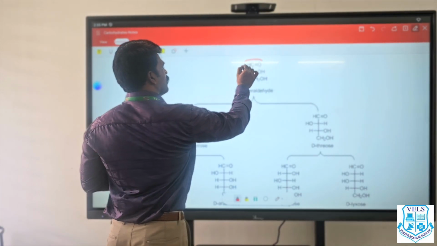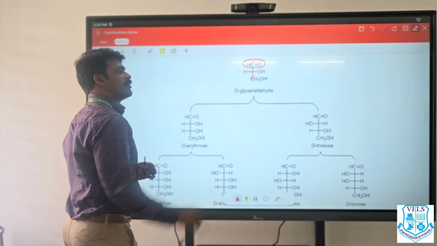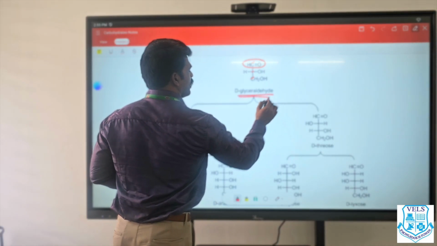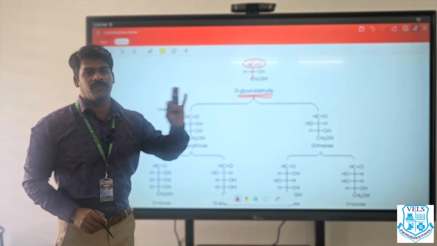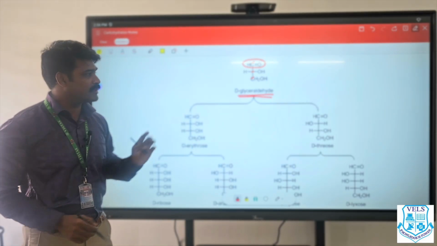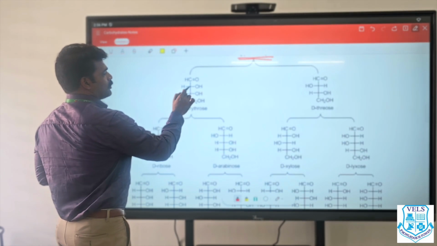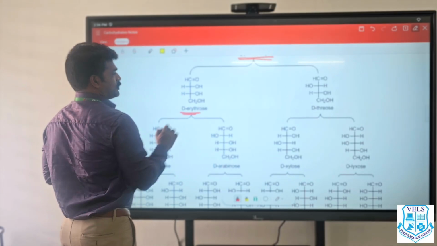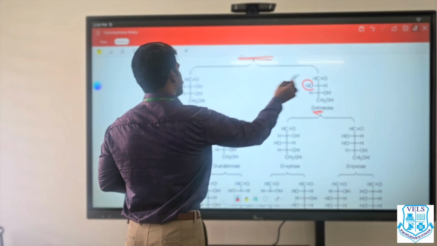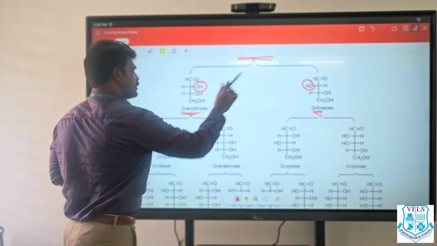Aldose means it will have an aldehyde group. So this contains 1, 2, and 3 with aldehyde group. That is why it is called glyceraldehyde. Glyceraldehyde is the example of a C3 carbohydrate with aldehyde group. Now we have C4, 1, 2, 3, 4. This is erythrose, and this is threose. What is the difference? The orientation of OH is different. Okay, this is erythrose and that is threose.